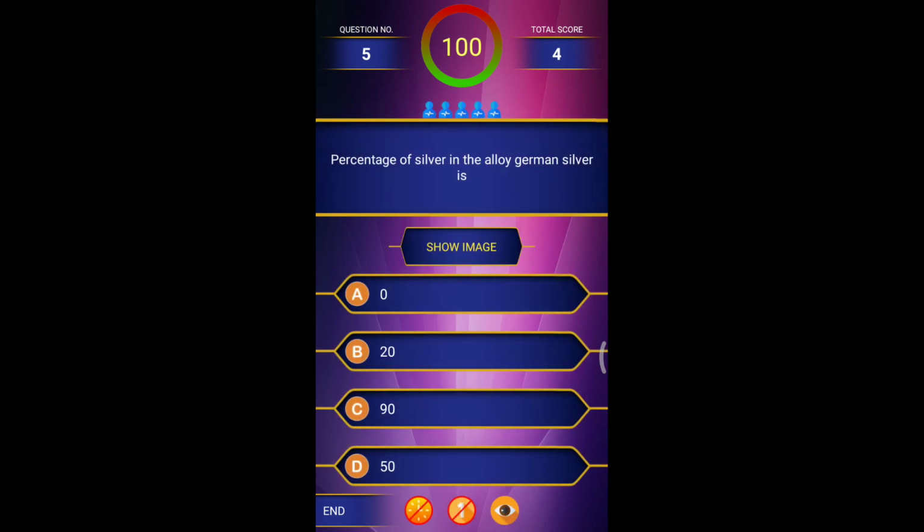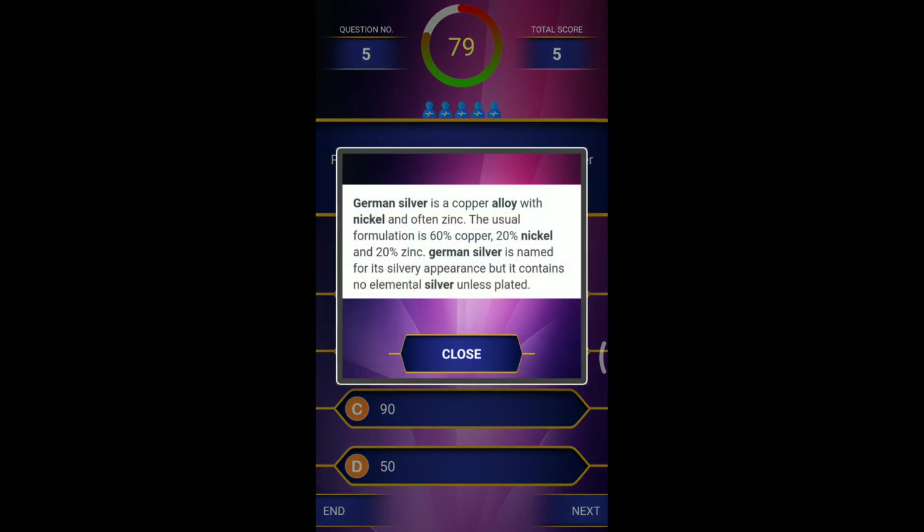Coming to the next question: percentage of silver in German silver means 0, 20, 90, 50, friends. Here the answer for this question is option A. Percentage of silver in German silver will be 0, friends. This is the analysis of German silver. German silver is a copper alloy with nickel and zinc. The composition of German silver is 60% copper, 20% nickel and 20% zinc, friends. Here silver is 0.